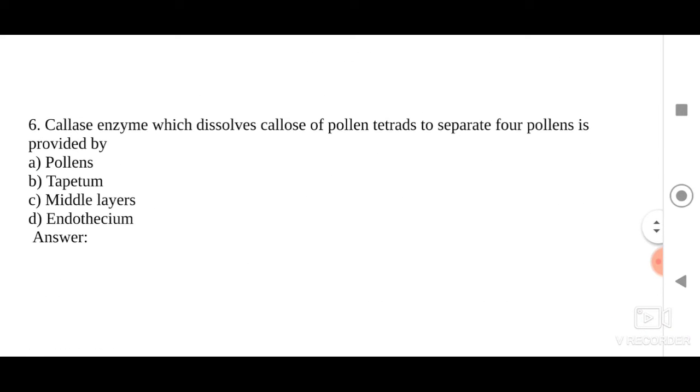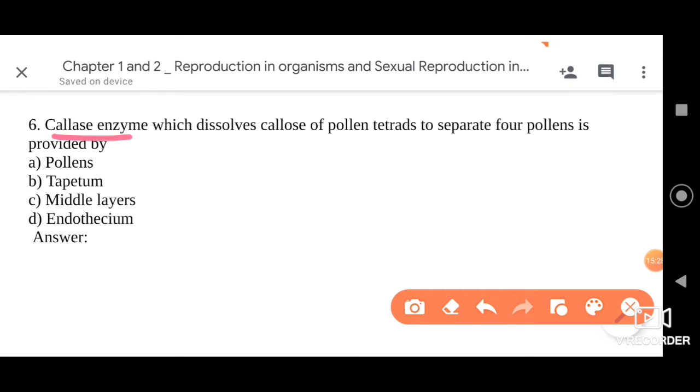Dear friends, the next question we have here is: the callase enzyme, which dissolves callose of pollen tetrads to separate 4 pollens, is provided by. After the process of formation of the pollen grains, what we call microsporogenesis, 4 pollen grains will be present together. Those pollen grains need to be separated, for which we need the callase enzyme, my friends.